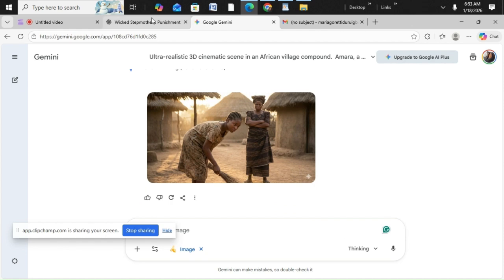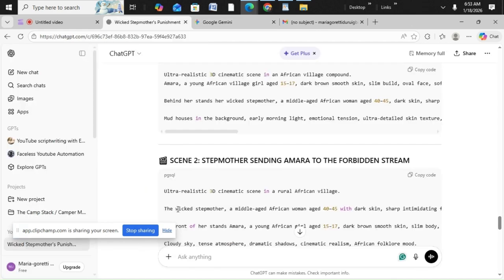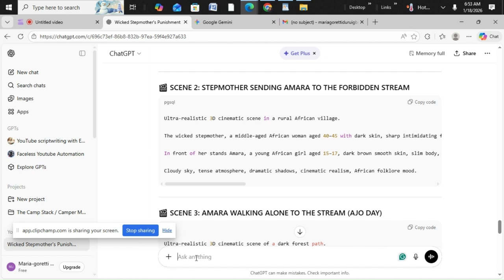So let me go back to my prompt again and tell it the characters should be 3D pixel characters.